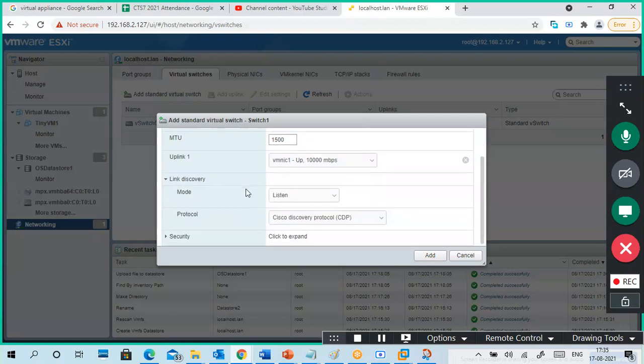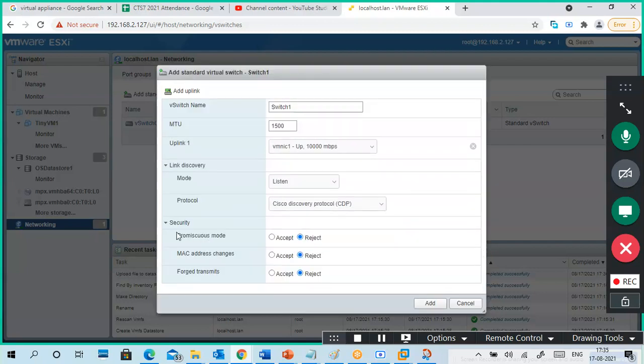This is the link discovery mode: listen, advertise, both, none. Next, it uses Cisco Discovery Protocol to discover other NICs like that. Then promiscuous mode, MAC address changes. No problem, don't go into everything, it's very simple. Another physical NIC is assigned to that one.